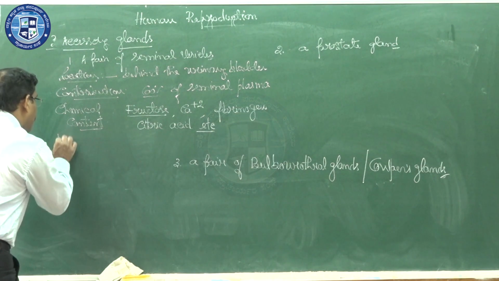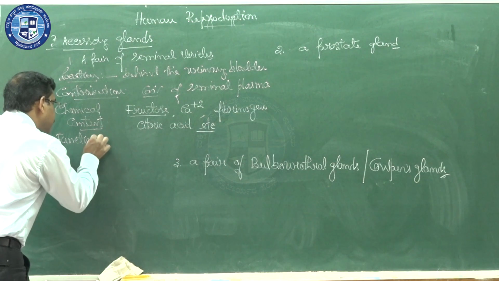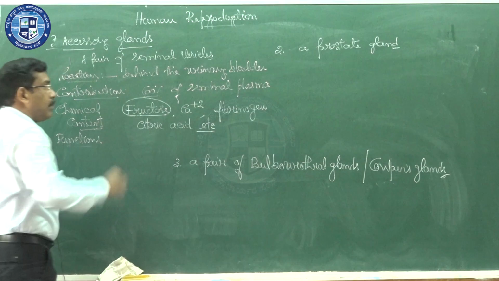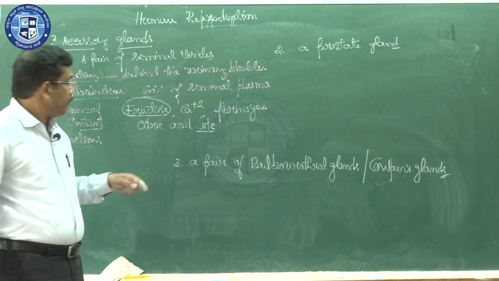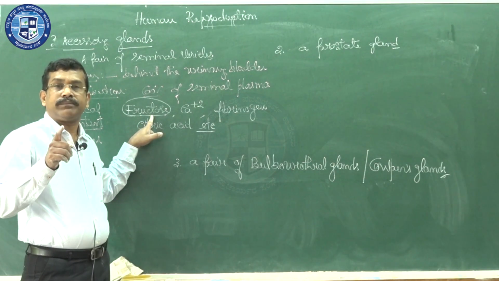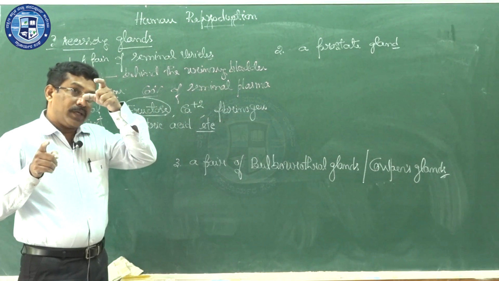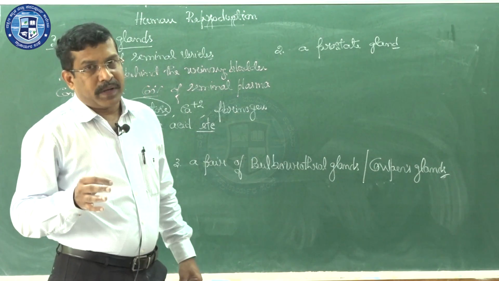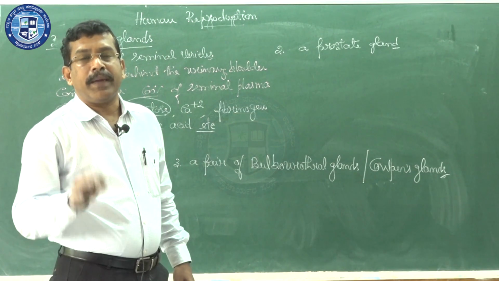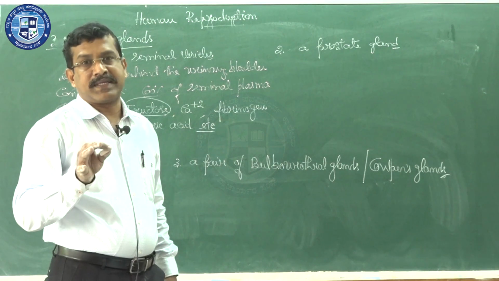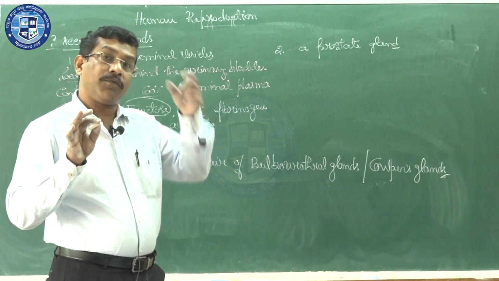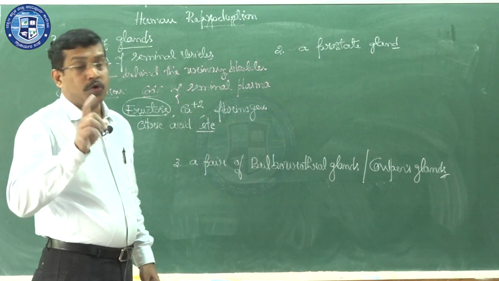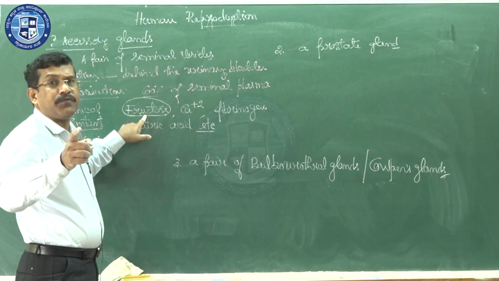Then what are the functions of the seminal vesicles? Here I mentioned there is a monosaccharide, a ketohexose sugar, which is nothing but fructose. If you recall, in the first PUC syllabus, in the respiration in plants chapter, we studied aerobic respiration, where the primary energy fuel for all living cells is glucose, except in human sperm. Human sperm utilize fructose as an energy fuel.